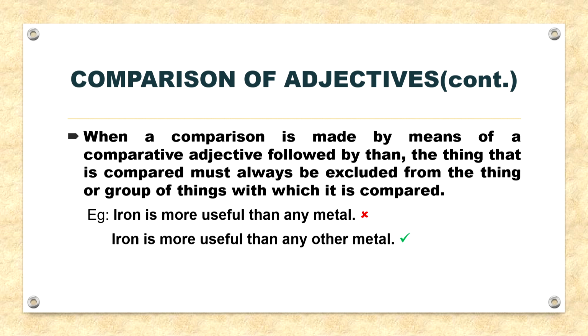So, in the term any metal, iron is also included. Therefore, the sentence would mean that iron is more important than iron itself, since iron is itself a metal. Hence, it is incorrect. So, the correct sentence would be iron is more useful than any other metal. Note, here the use of other is very important to make the sentence correct.